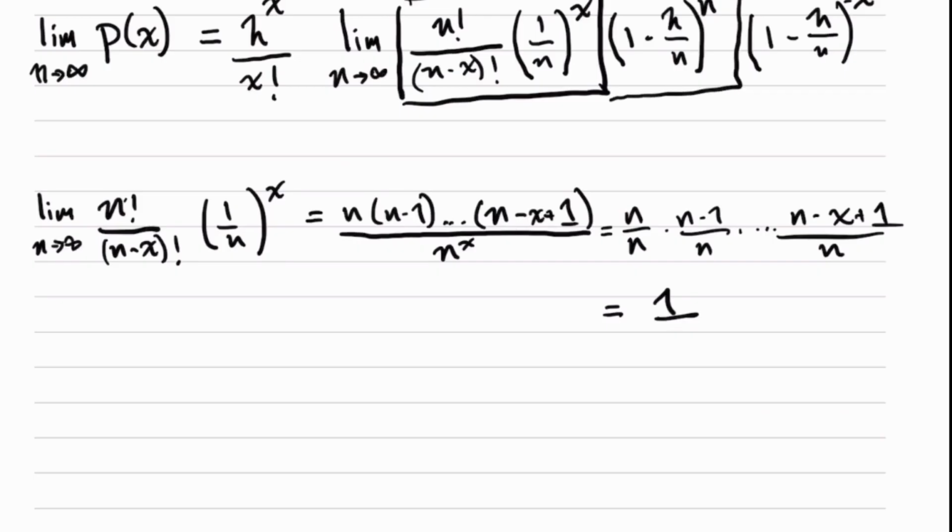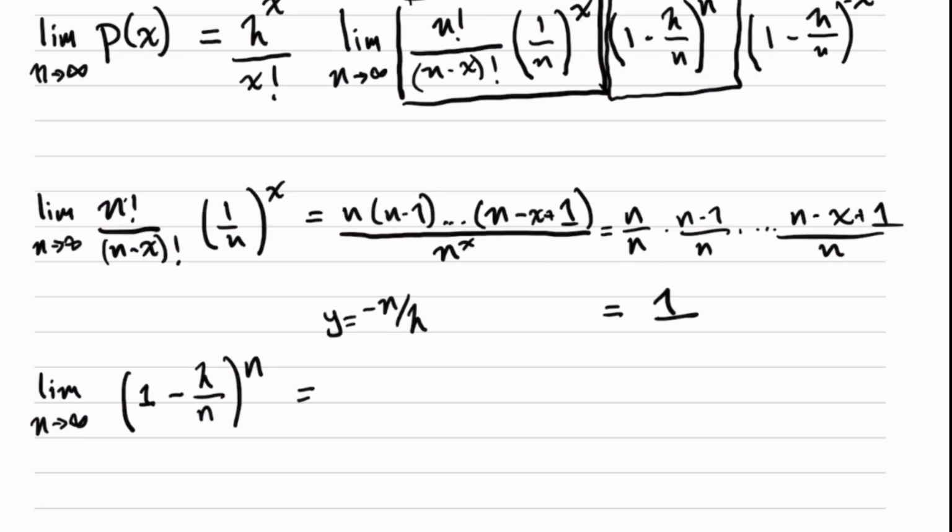And now we focus on the second box, and we take the limit as n goes to infinity of 1 minus lambda over n raised to the nth power. And here we take advantage of the fact that 1 minus 1 over n raised to the nth power is just the exponential. So we just make a substitution, and we set y equals negative n over lambda, giving us 1 over 1 plus y raised to the y times negative lambda, which of course equals e to the negative lambda.